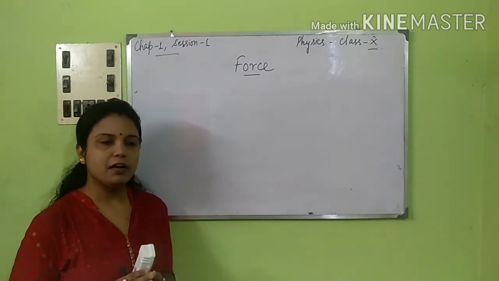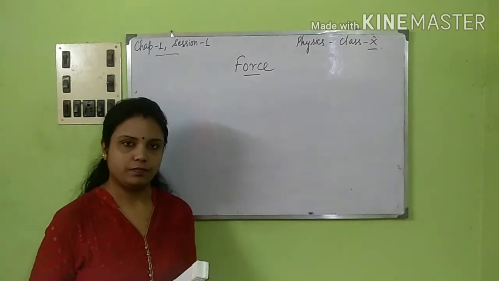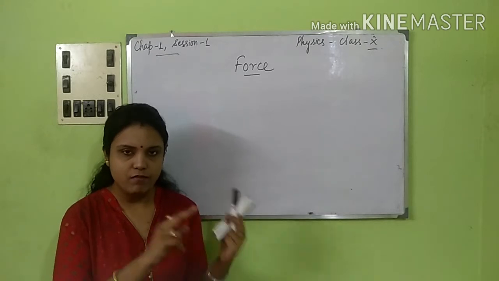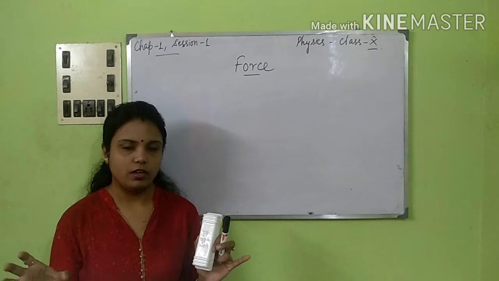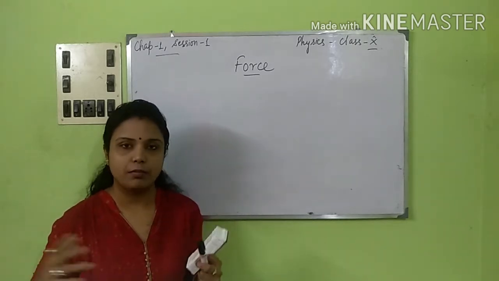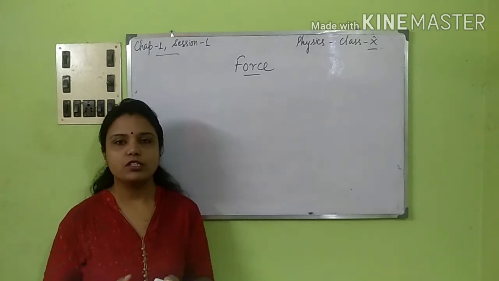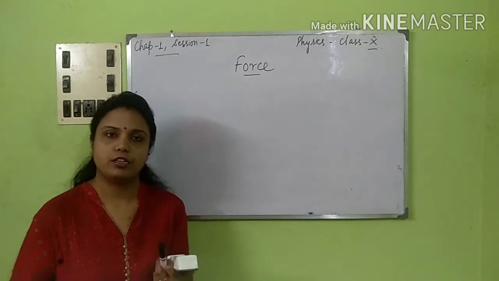Now, keeping the mass constant, if we increase the velocity, suppose there are two masses, m1 and m2, both equal. The masses are equal, but the velocity of the first body is greater than the second body. What amount of force will be required? Is it equal, or is it more?